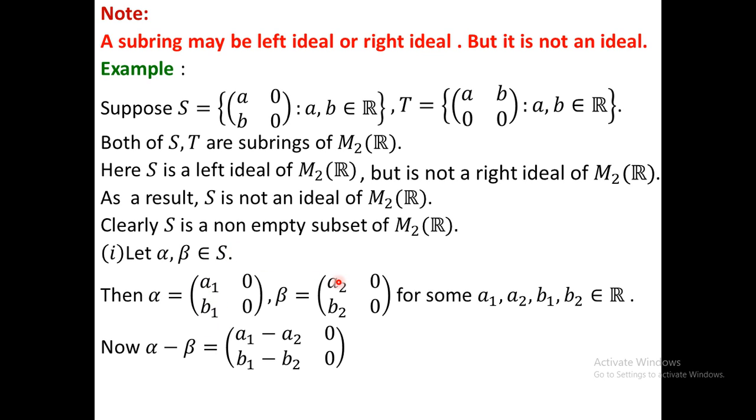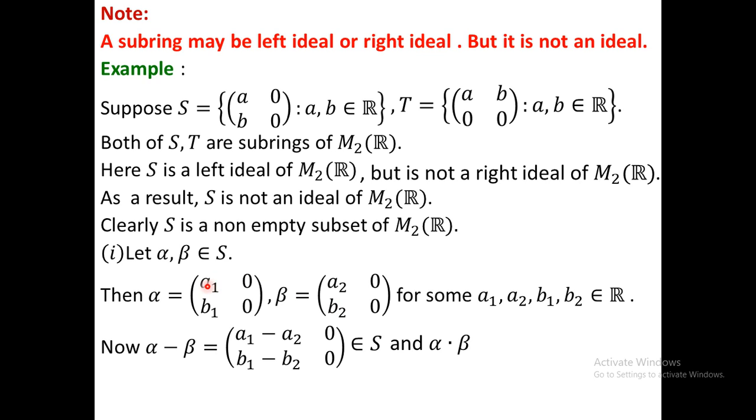That means a1 minus a2, here 0 minus 0 is equal to 0, and b1 minus b2 is 0 minus 0, that is 0. And clearly this is in S, because you see that elements of S are in that form, that is, second columns are identically 0, 0. Okay, now if you calculate alpha dot beta, what will be the result?